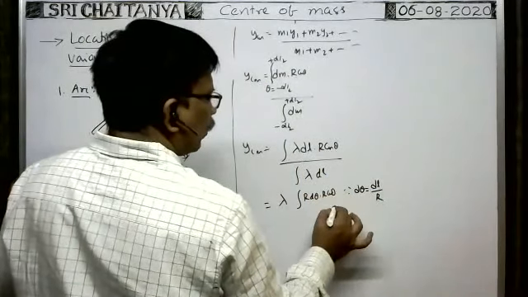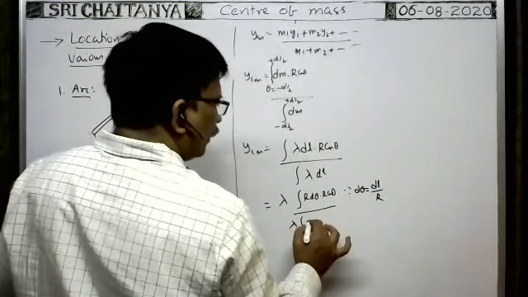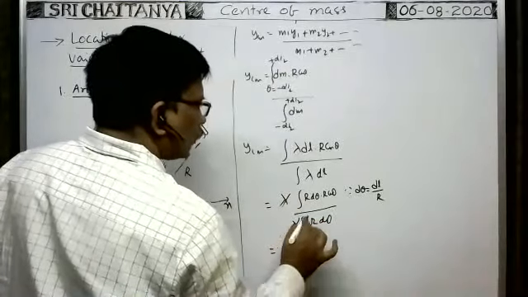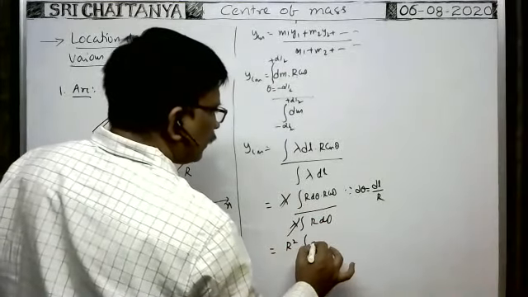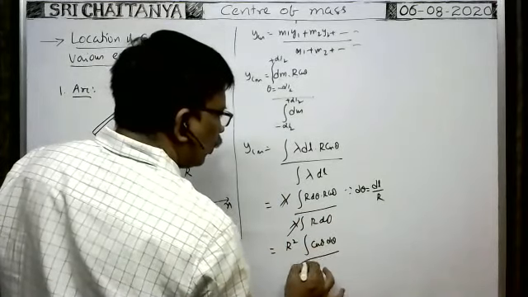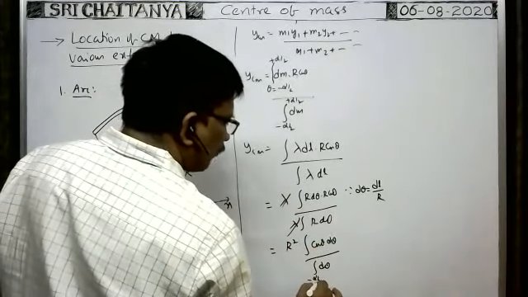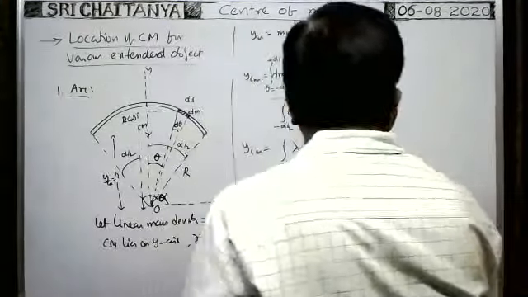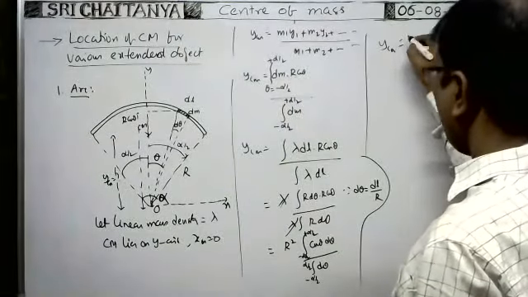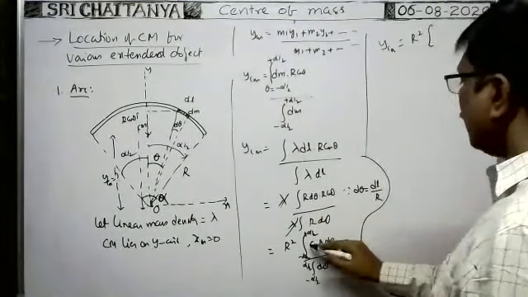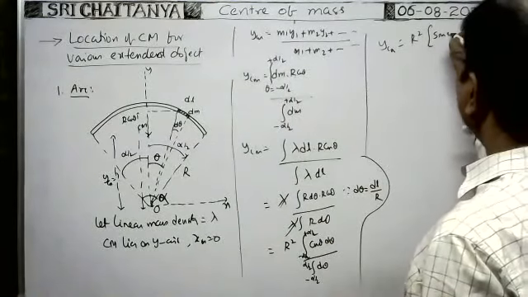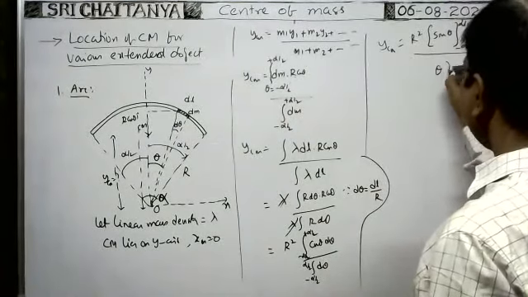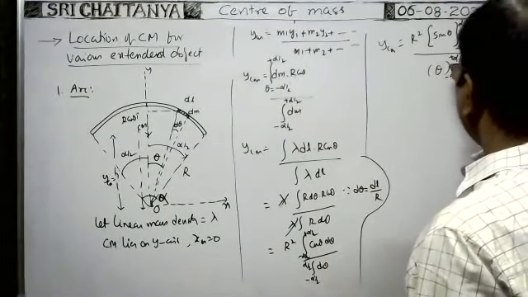r cos theta, whole divided by the integral of lambda dl. Lambda you write outside. Here dl means r d theta. Lambda cancels. So that is equal to r square outside into the integral of cos theta d theta, whole divided by the integral of d theta. Limits minus alpha by 2 to plus alpha by 2. Therefore, YCM is equal to r square into the integral of cos theta d theta, which is sin theta, limits minus alpha by 2 to plus alpha by 2, whole divided by the integral of d theta, which is theta, limits minus alpha by 2 to plus alpha by 2.